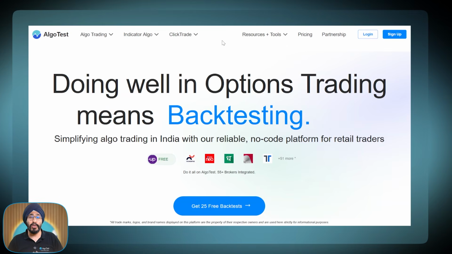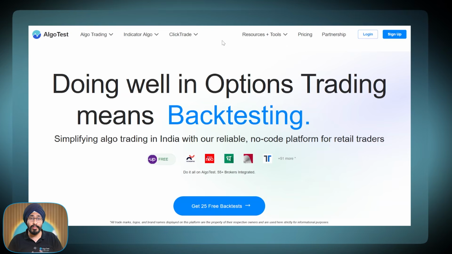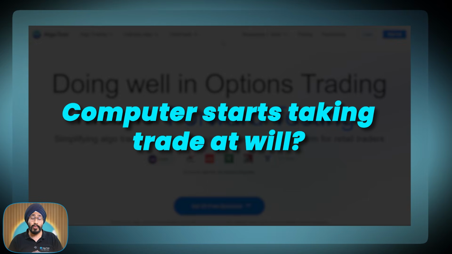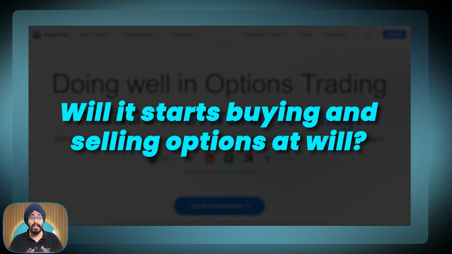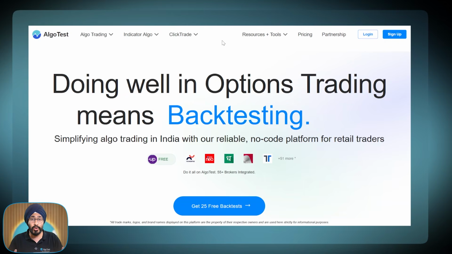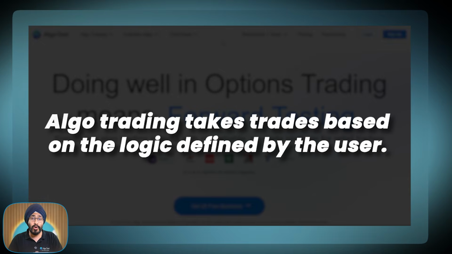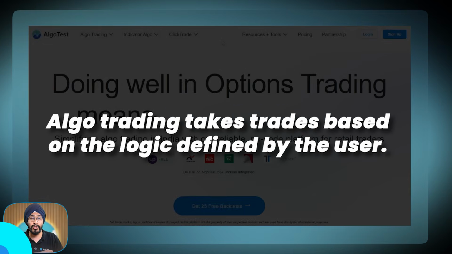But before we start, we need to understand what is algo trading. Algo trading is basically automation of your trading logic. But does that mean the computer starts taking trades at will? Will it start buying and selling options at will? Will it start buying and selling stocks in your portfolio? No, that is not it. The system or the algo only takes trades as per the logic given by you. So, in conclusion, an algo strategy only automates your idea and no one else.